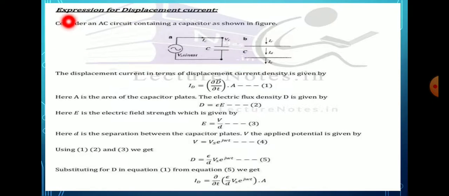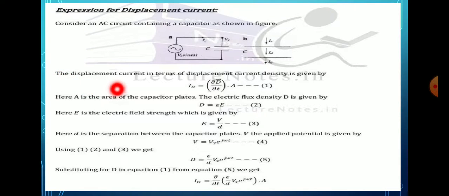Next we have to see the expression for displacement current. In that, we consider the AC circuit containing a capacitor as shown in the figure. Here this symbol represents the AC circuit, and two capacitor plates are present. These capacitor plates have a cross-sectional area A, and current is flowing through like this. These symbols represent the current I_C flowing through. And here the circuit potential is Vs sin omega t. Let us discuss this derivation one by one.